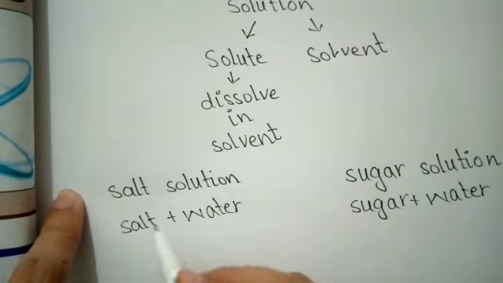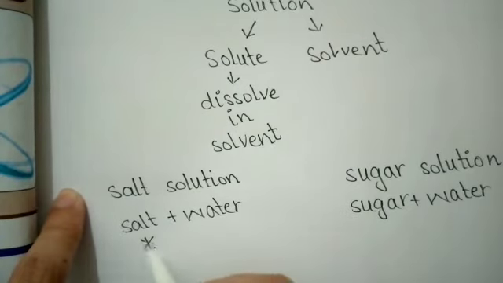There are different types of solutions available, and it is not necessary that all solutes dissolve in all types of solvents; the term specificity is used. For example, salt is dissolved in water, but it cannot dissolve in alcohol. It is also insoluble in petrol.